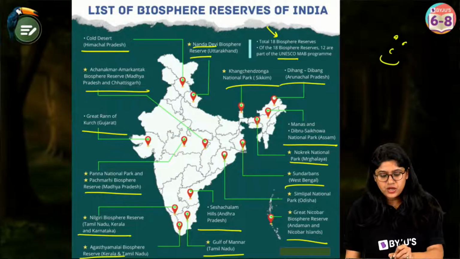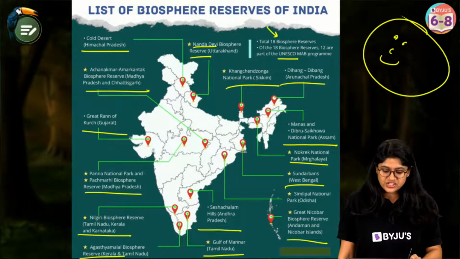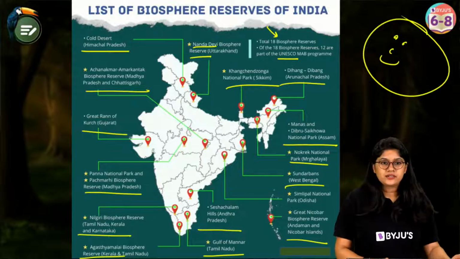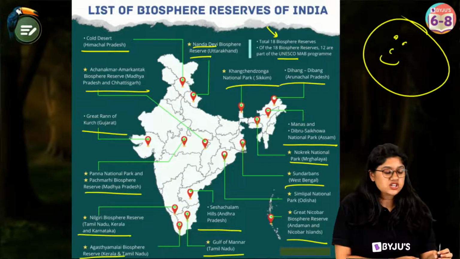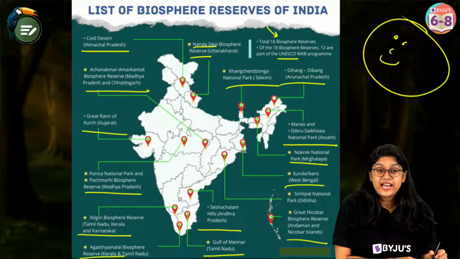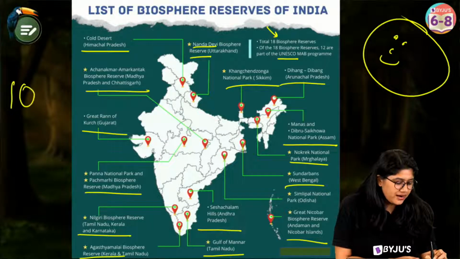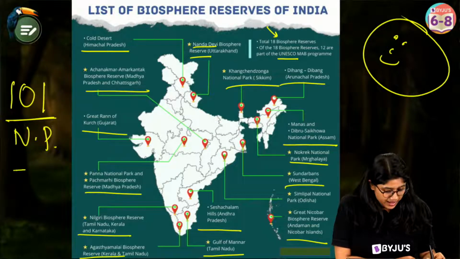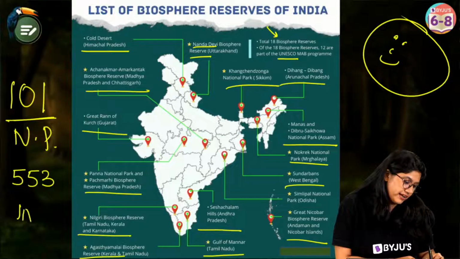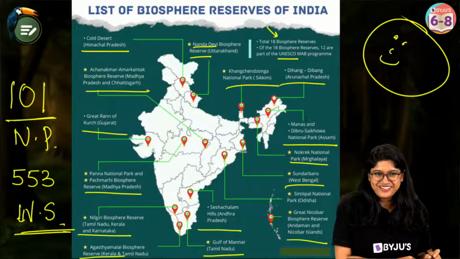Okay. Chalo, everyone. With this, we are done with the first chapter. Now we are moving to the next chapter. You tell me, how many national parks do we have? Let me ask you a question. How many national parks do we have, and how many wildlife sanctuaries according to your textbook? It is 101. This is the number of national parks in our country, and 553 wildlife sanctuaries. Can you imagine? So remember this. Very important.